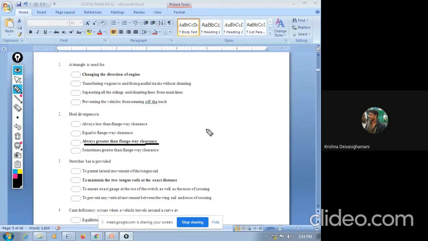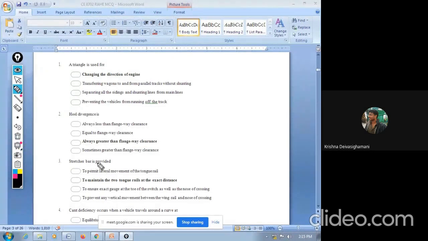The flange way clearance is another small part. Your heel divergence is always greater than your flange way clearance. The very small thing is the flange way; the heel divergence is a little bit bigger than your flange way clearance. You have to remember that.